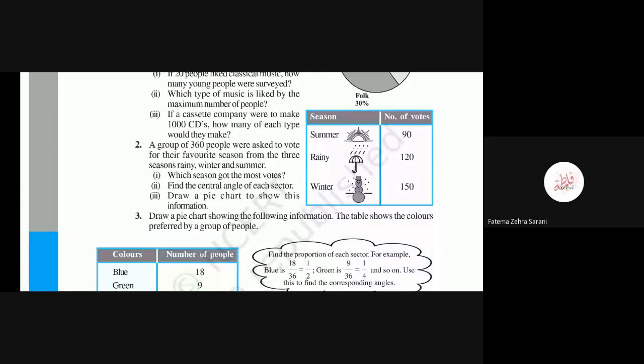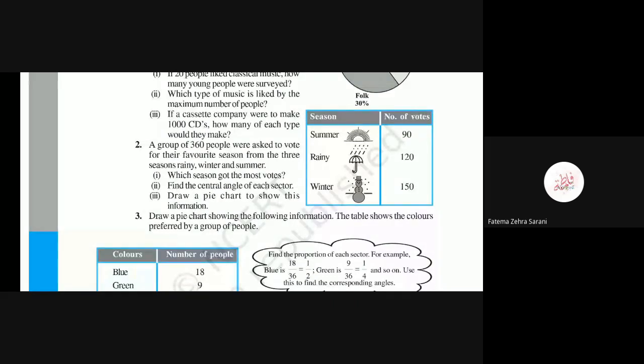Now you can see one table is given in which three seasons, summer, rainy, and winter, and 360 people were asked for their favorite season and gave their reply. It is equal to the number of votes given in the table.